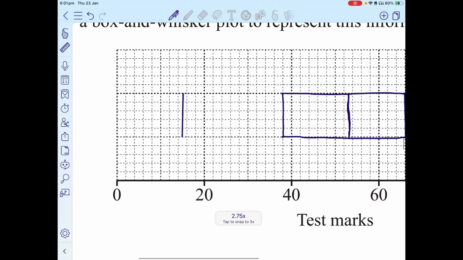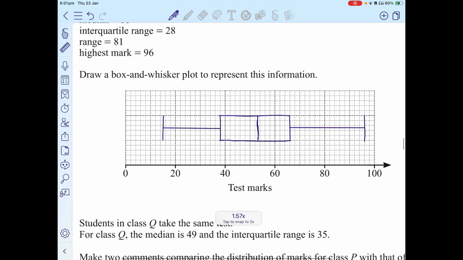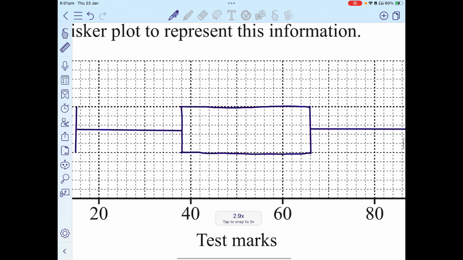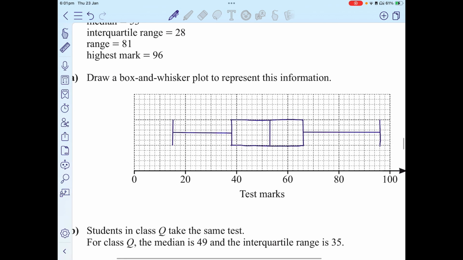All right. Then what I would do is put them like this and connect them, and therefore this is how it would look. Obviously, this line would be straight; you have to use a ruler for that. Wait, what is the median again? The median was 53. Yes. Okay, I hope that's clear.